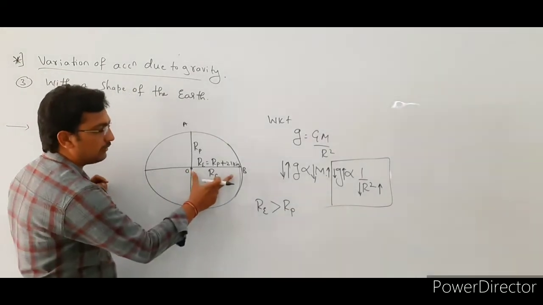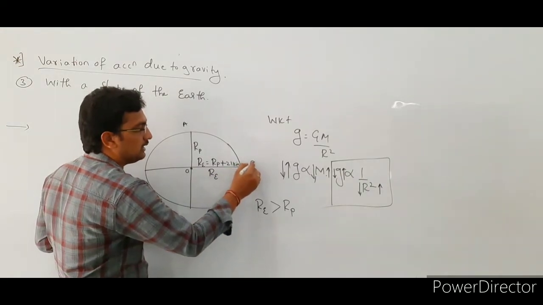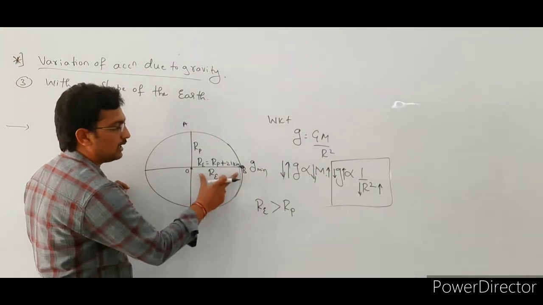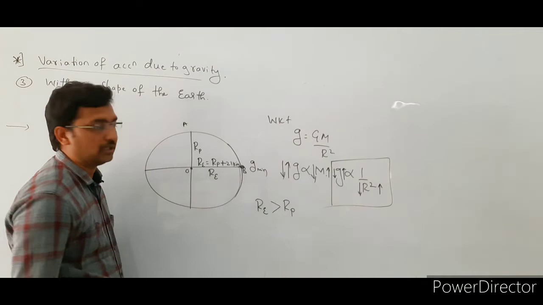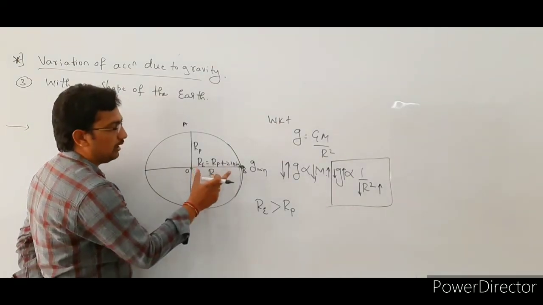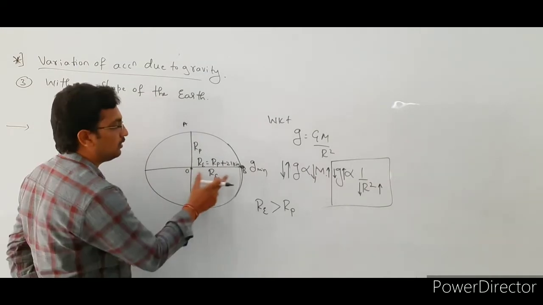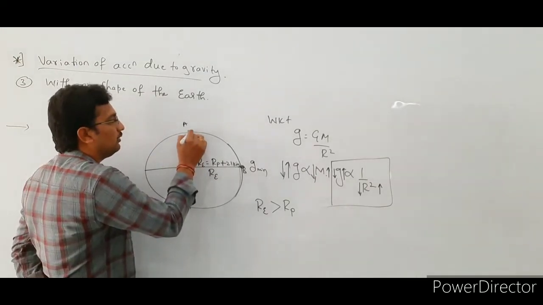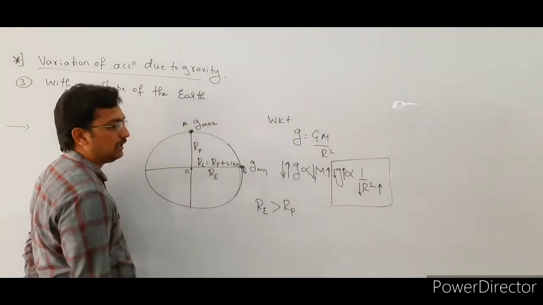If the r value is more, at this position the g value is minimum. Compared to the equatorial radius, the polar radius is small, so the g value is maximum at the poles, right?